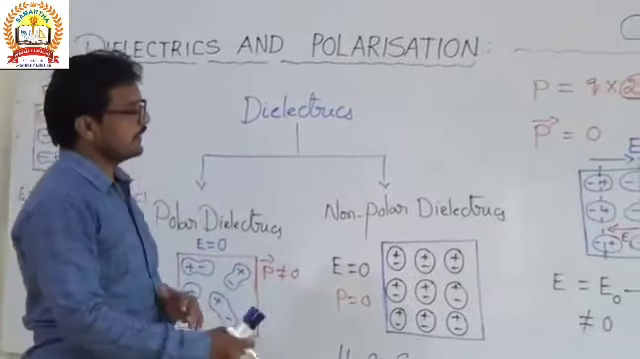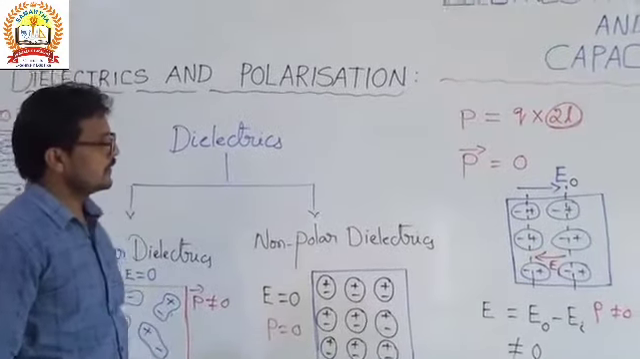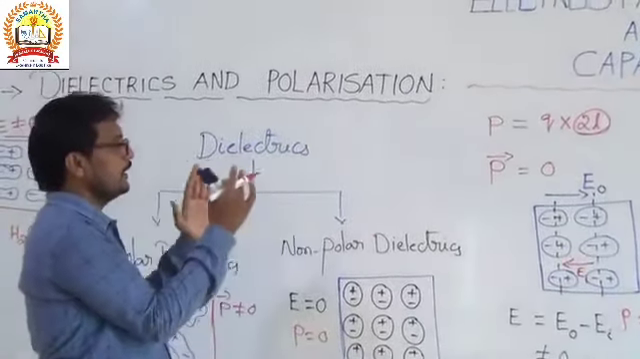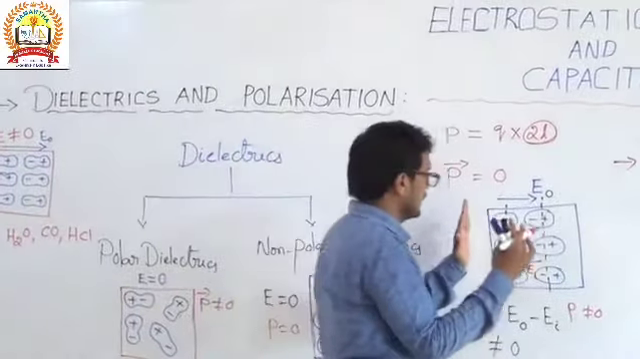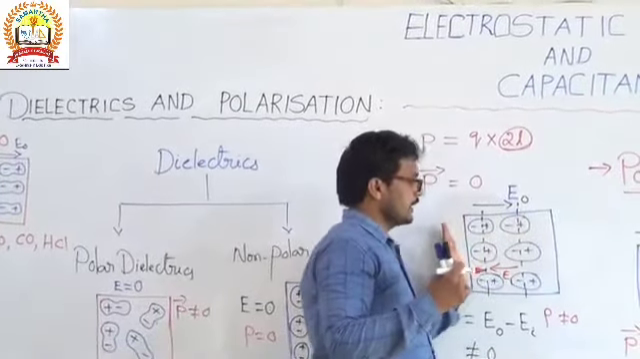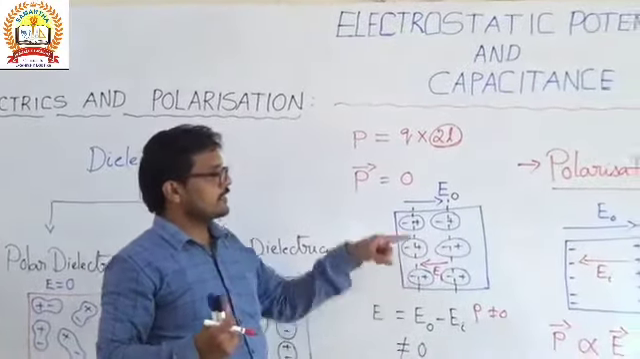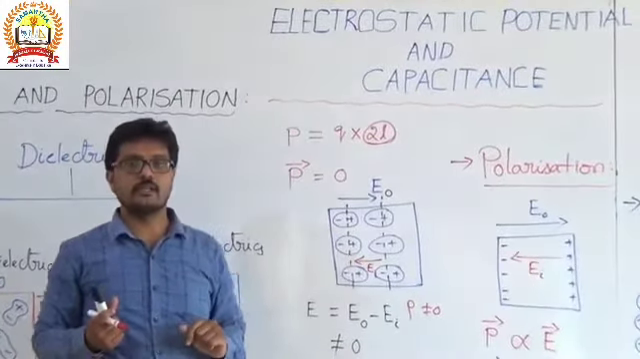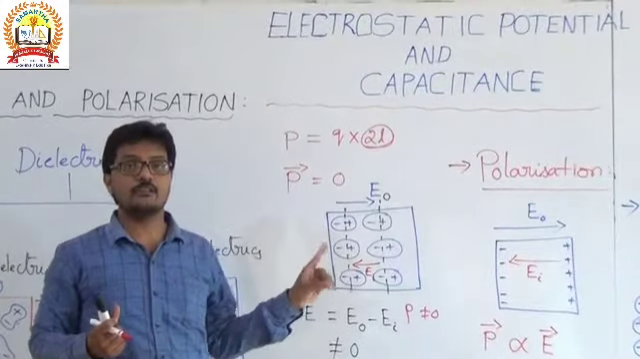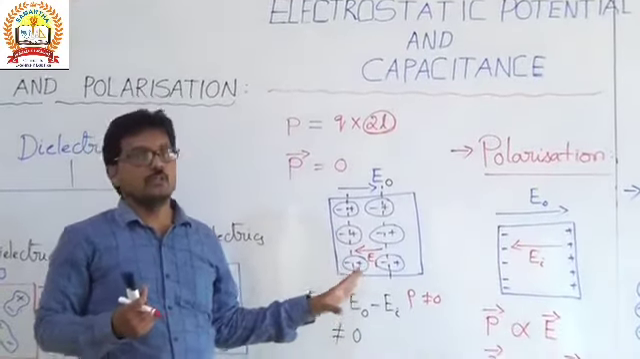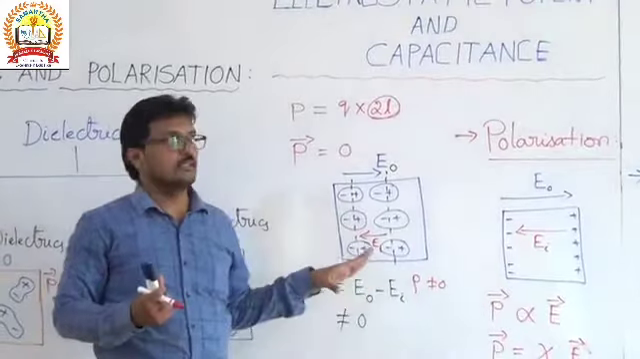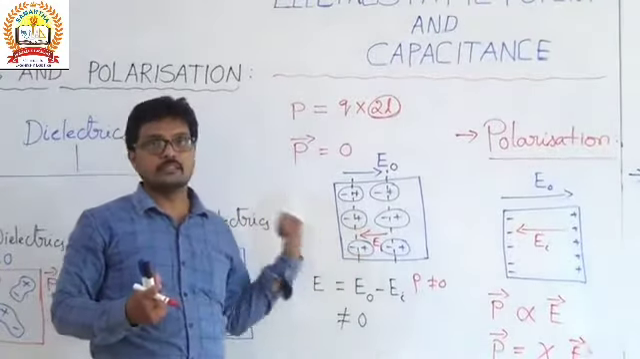So when we apply the electric field to the substance, the negative charge and positive charge are separating, and an induced electric field is produced, which is opposite to the original electric field. The net electric field is not equal to zero in case of dielectrics. Okay, but the electric field will decrease.